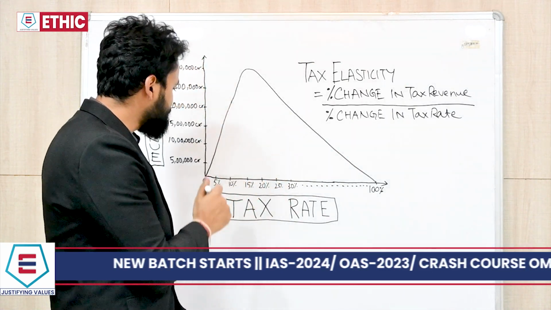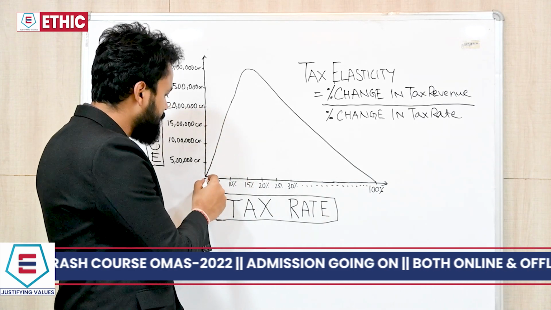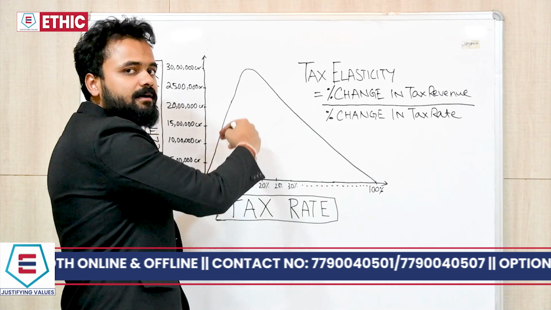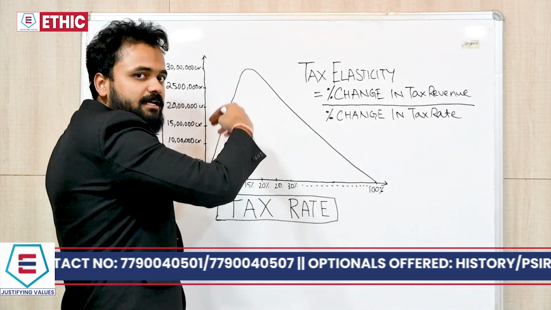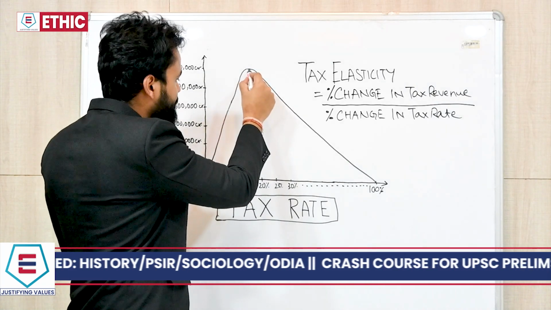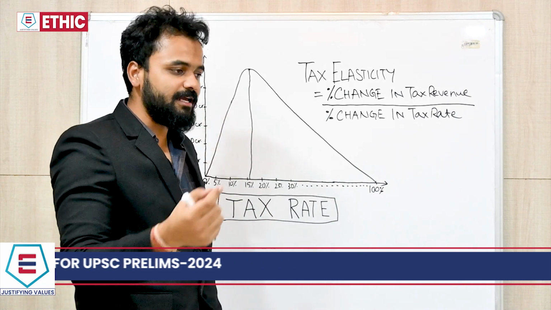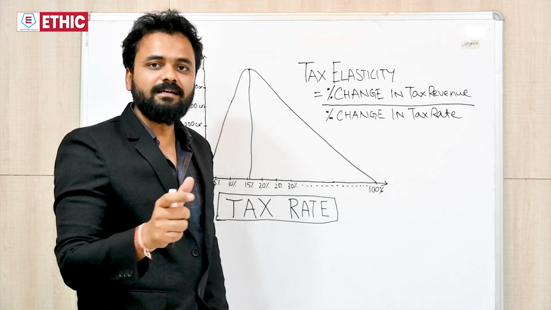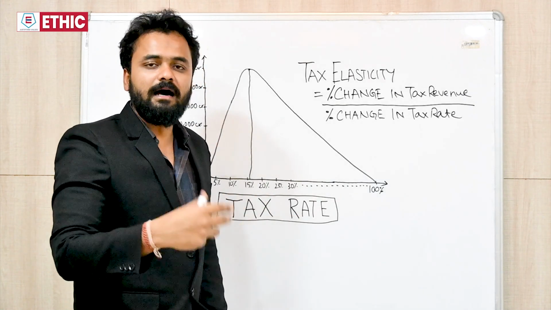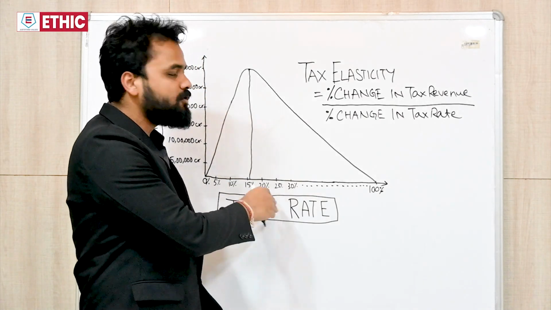The revenue increases, say from 0. Today the tax rate is suppose 0% and we increase the tax rate to 5%, there will be an increase in tax revenue. 10% further increase, 15% further increase. This is the highest point. Now there is no such exact figure or exact rate as to that tax rate will garner the maximum revenue. There is no particular tax rate, but it is roughly around say 15 to 20%.